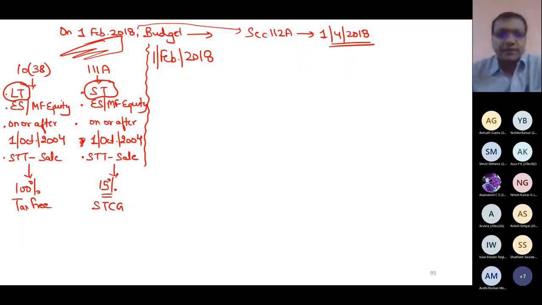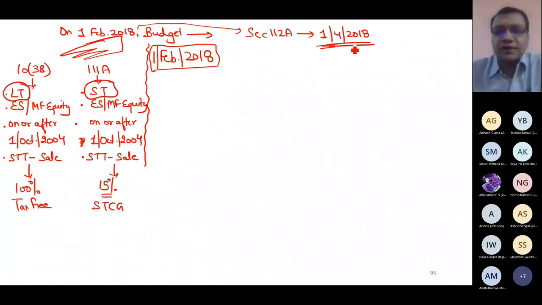One thing was official that in future this 10 clause 38 is going to be abolished. Of course, that will be implemented from 1st April 18, but everyone got to know about it on 1st Feb 18. Everyone in India got to know that there will be no section 10 clause 38, and from 1st April 18, that will become history.